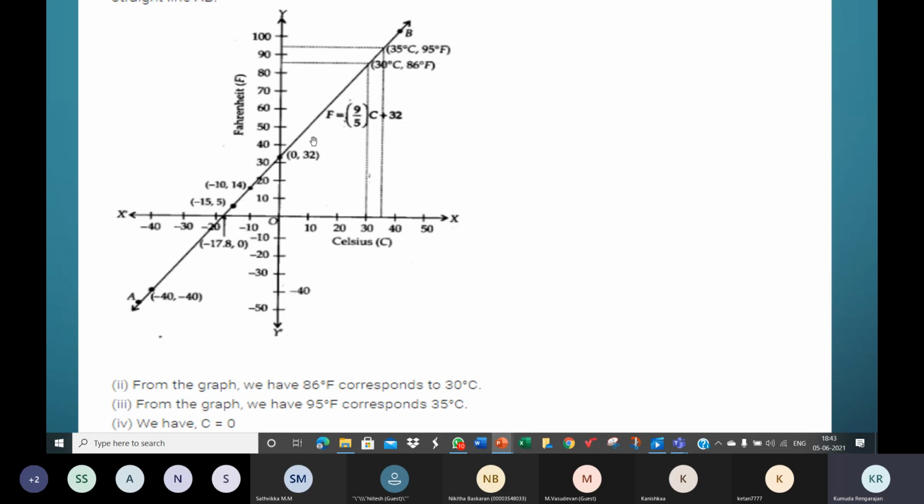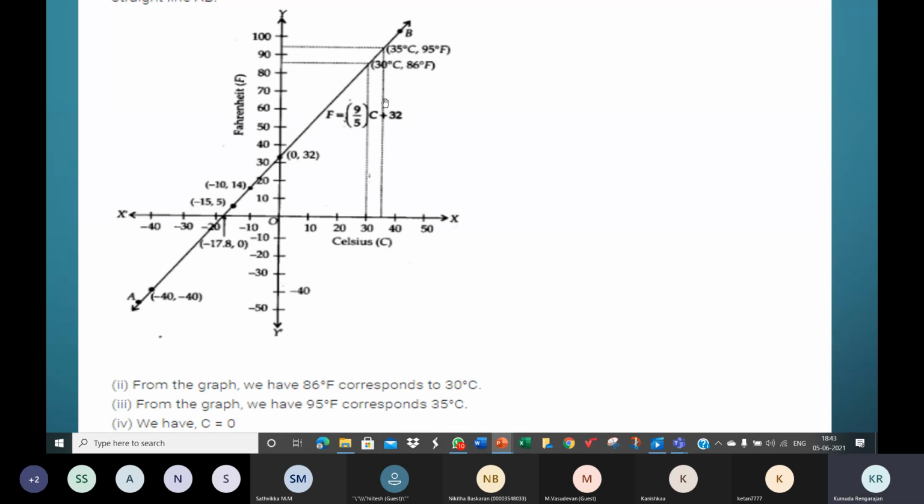From this value here, x is equal to 30 degrees Celsius, this line is parallel to the y-axis. Go up till you hit the graph line. And from there, draw perpendicular to the y-axis. Read the value. It should be 86 degrees. So when it is 30 degrees Celsius, the temperature on the Fahrenheit scale is 86 degrees.